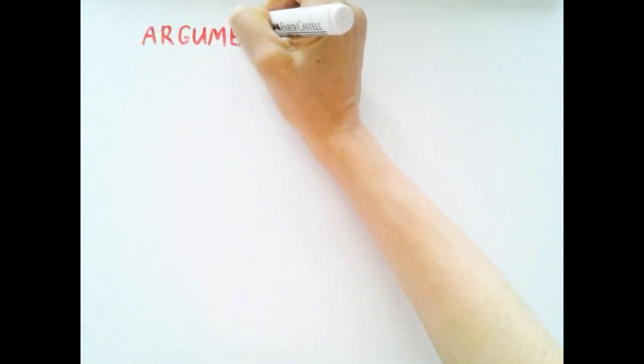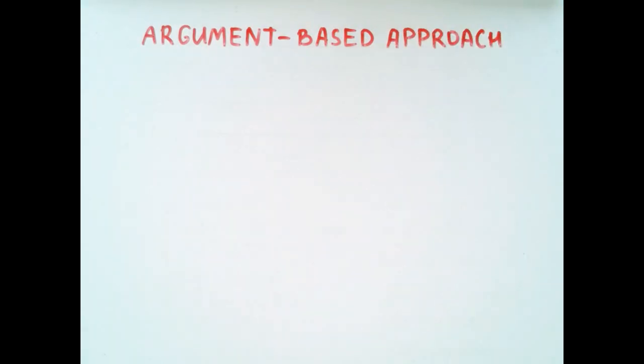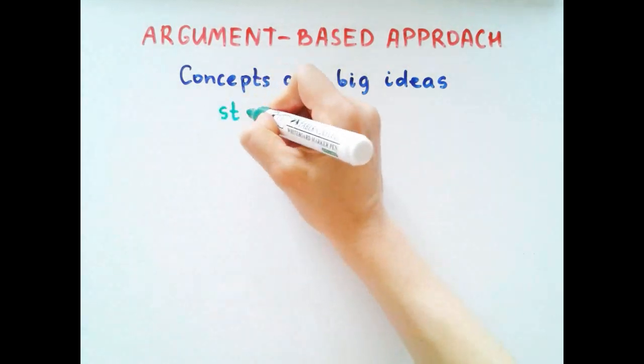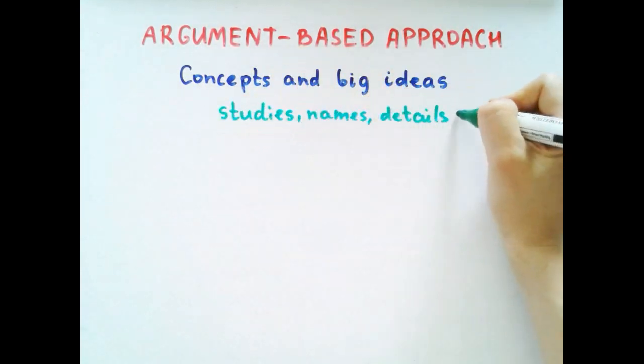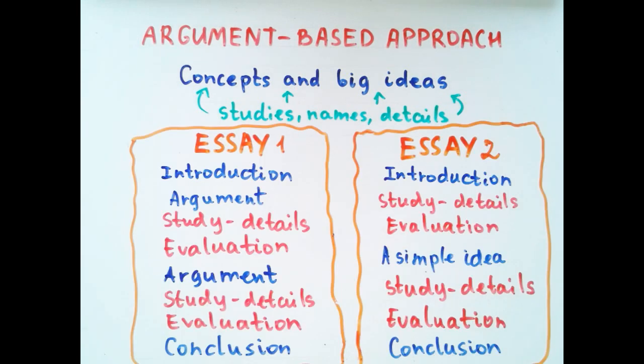When students study topics using the argument-based approach, they understand the concepts and the big ideas. Individual research studies, names and procedural details, are only important to support these big ideas. A good mental exercise to see if your response follows the argument-based approach is this.